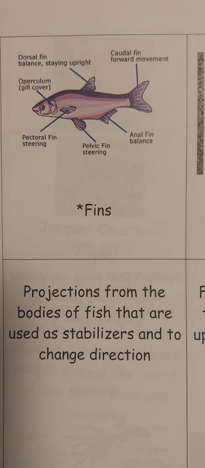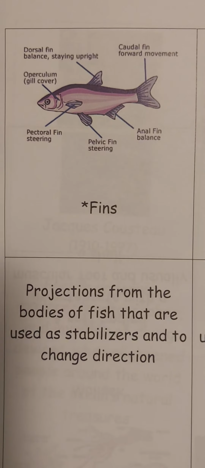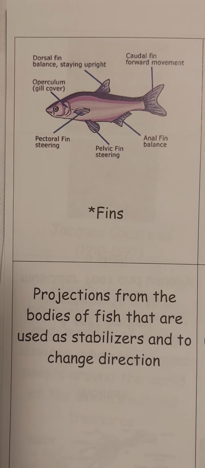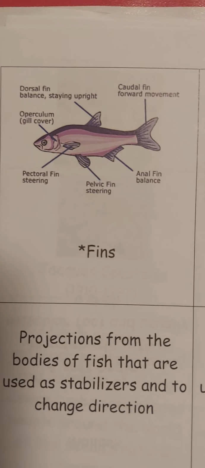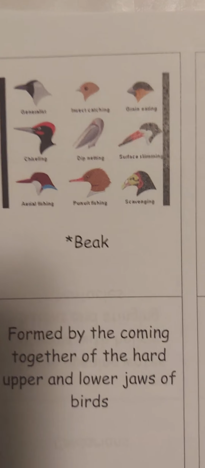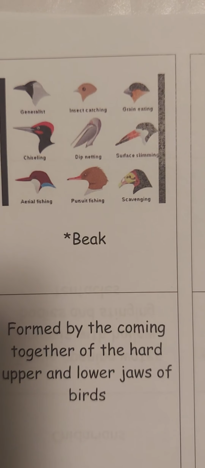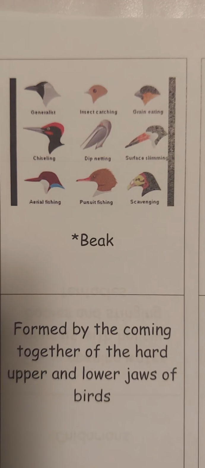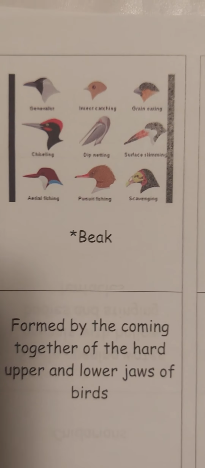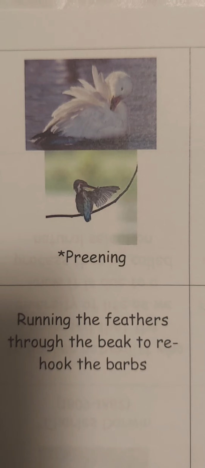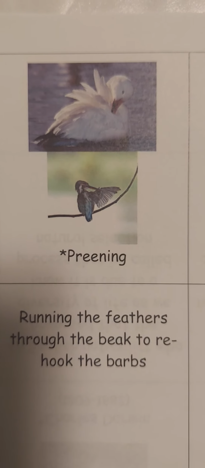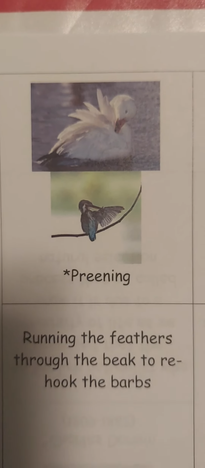Week 5. Fins, projections from the bodies of fish that are used as stabilizers to change directions. Beak, formed by the coming together of 2 hard upper and lower jaws of the bird. Preening, running the feathers through the beak to rehook the barbs.